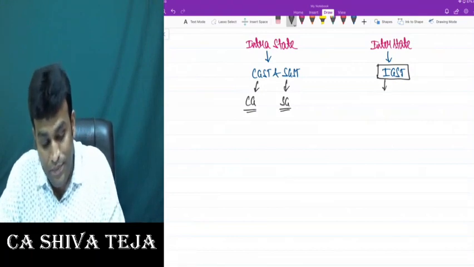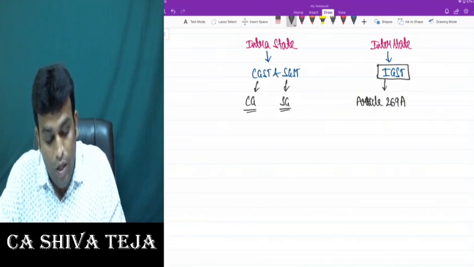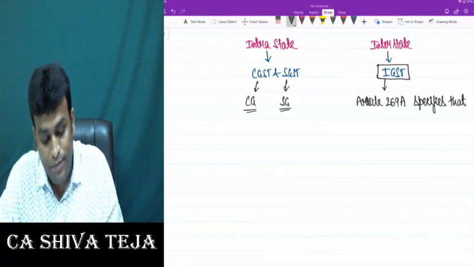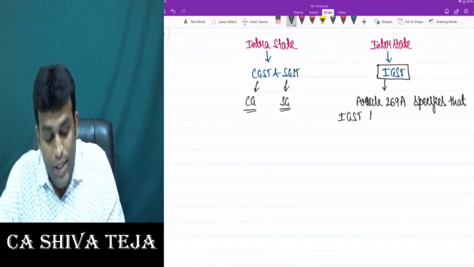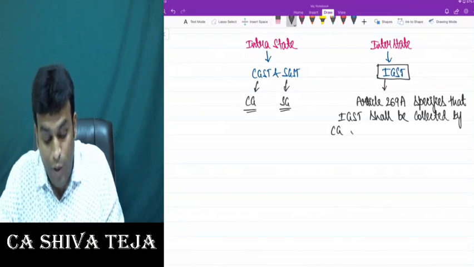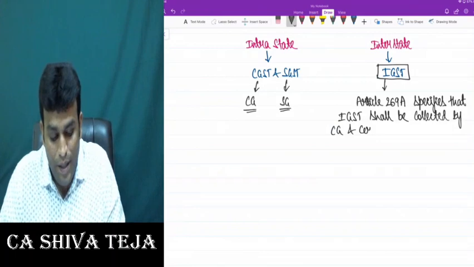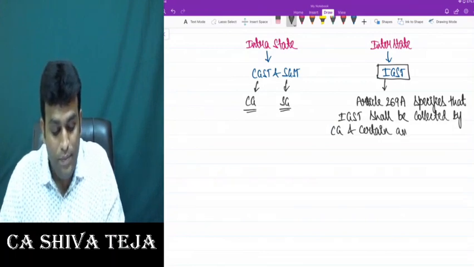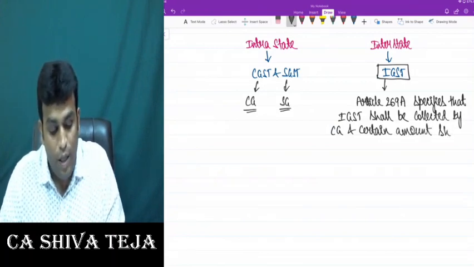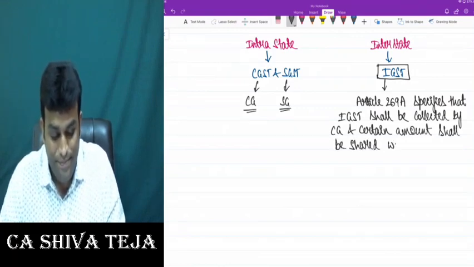Let me tell you that Article 269A specifies that IGST shall be collected by the central government, and a certain amount shall be shared with the states.